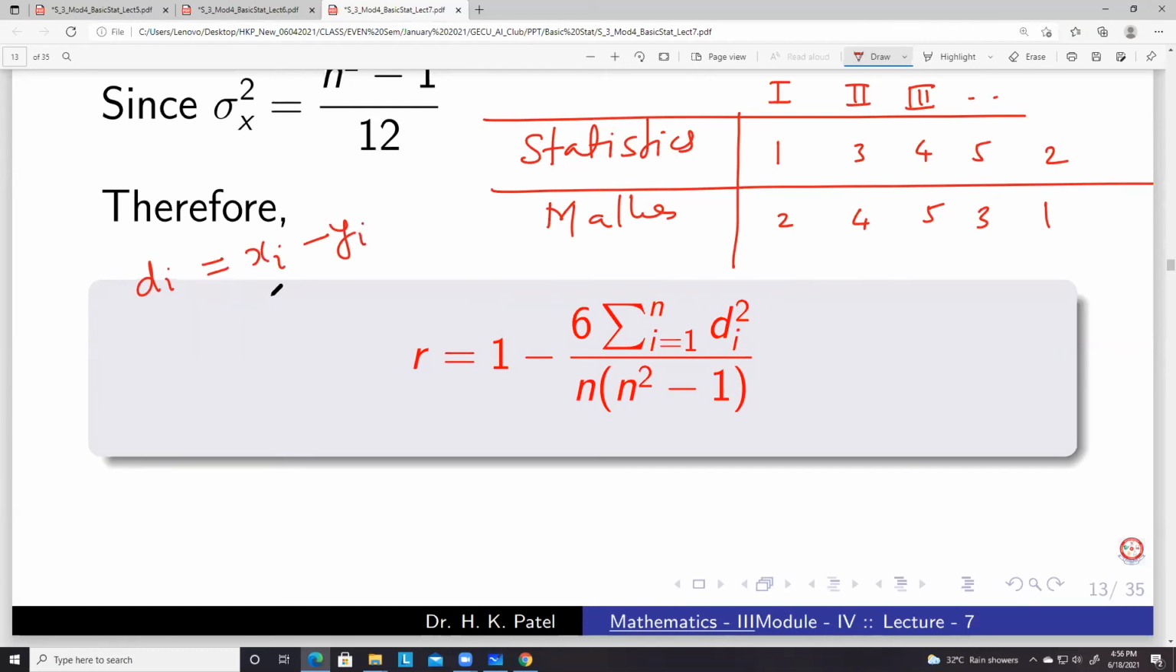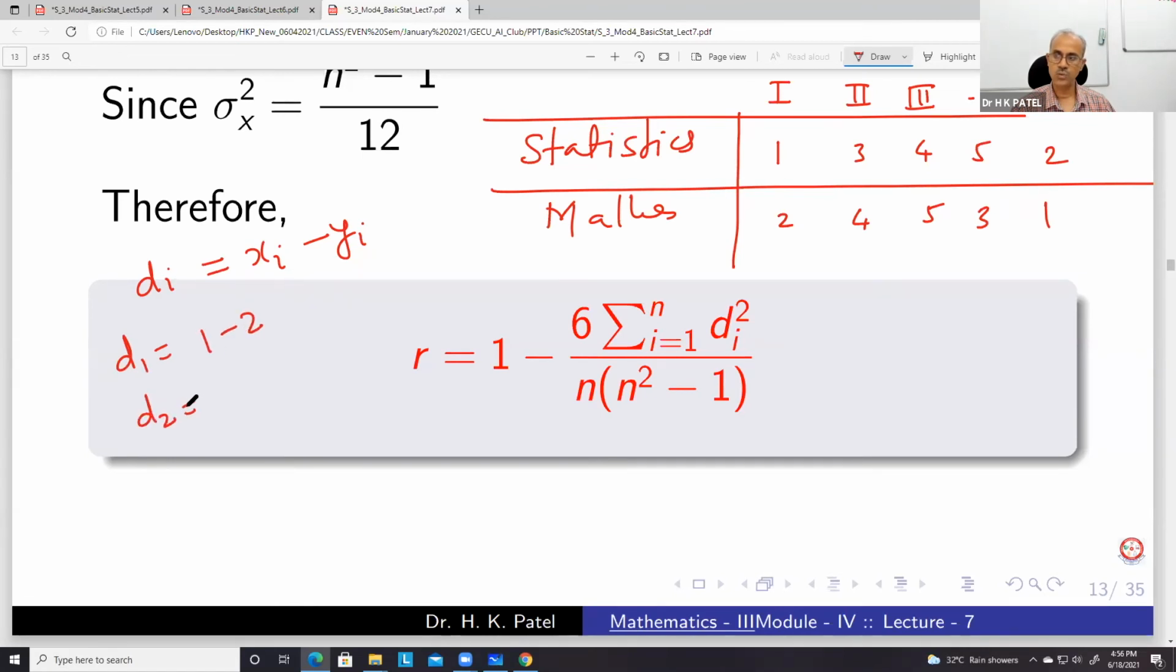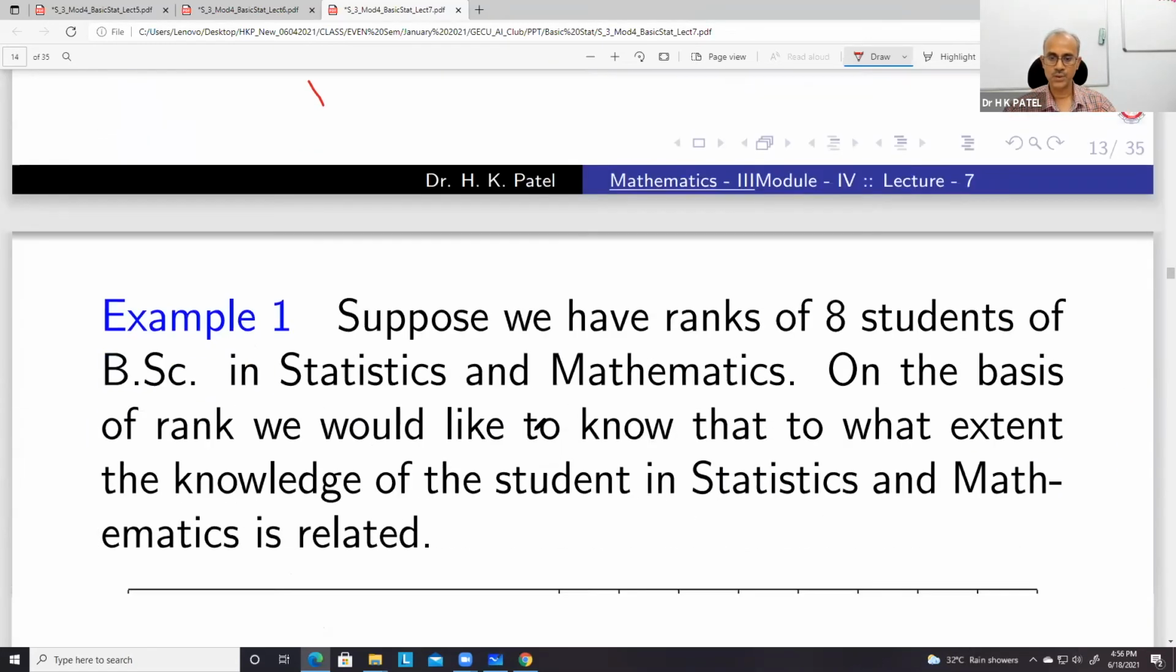अच्छा अच्छा अच्छा। So this is D1 will be equal to 1 minus 2. D2 will be equal to 3 minus 4. ठीक है सर। D3 is equal to 4 minus 5 and so on. So this DI, N will be the 5 number of elements here, the number of persons here. So 5 is प्रकार। So this is first formula for rank correlation coefficient.